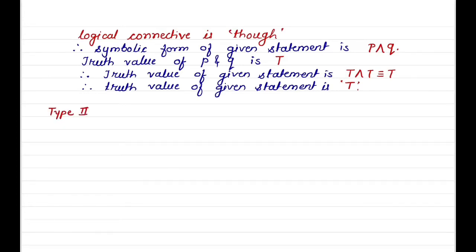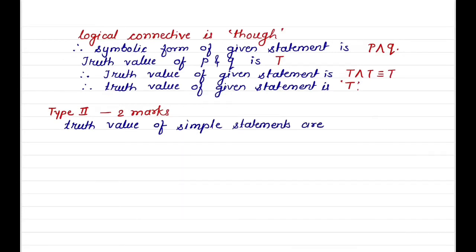Second type of question. It is for 2 marks. Truth values of simple statements are given, and we have to find the truth value of compound statements.